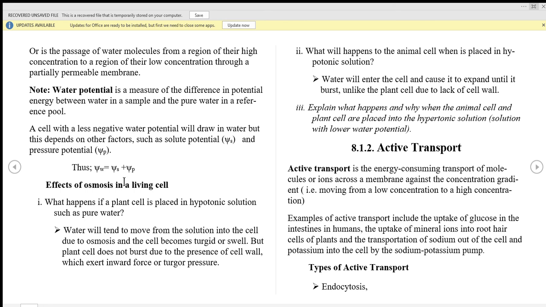Na pia lakini ipo inverse proportional to solubility potential. Solubility potential ikiwa kubwa, basi ability of water molecule to move itapungua, na hii ndio formula ya water potential. Tutakuja kuangalia katika effect of osmosis in living organism kabla ya kuingia katika active transport katika kipindi kinachofuata.